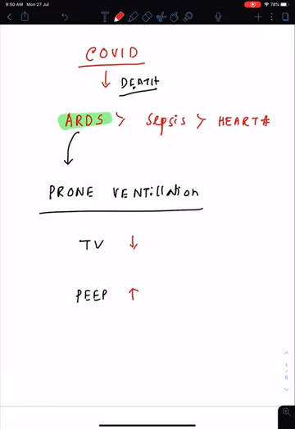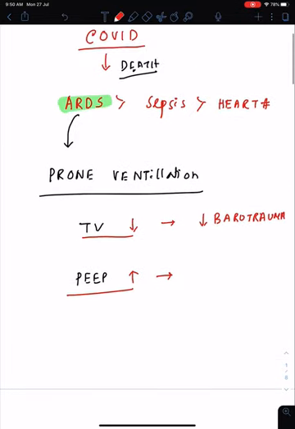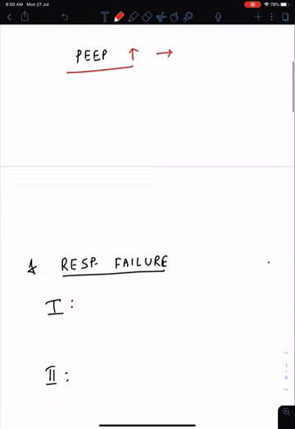Why low tidal volume? Just to reduce the barotrauma. And high PEEP increases the alveolar recruitment and gives good oxygenation. So you have to give high PEEP. So what you have to remember? Ventilation criteria: low tidal volume, high PEEP.